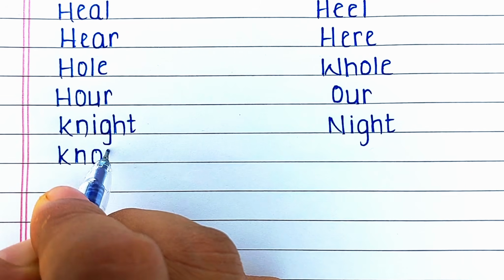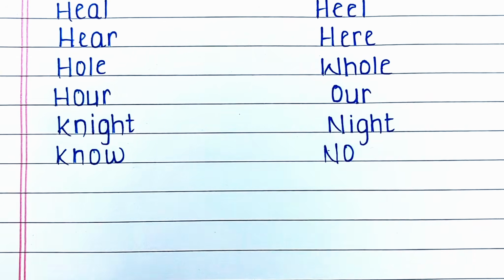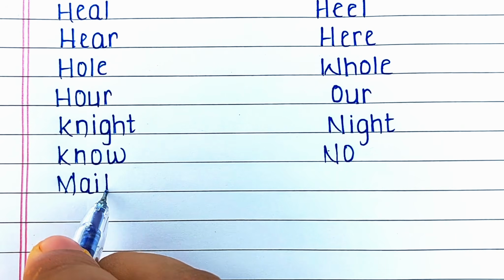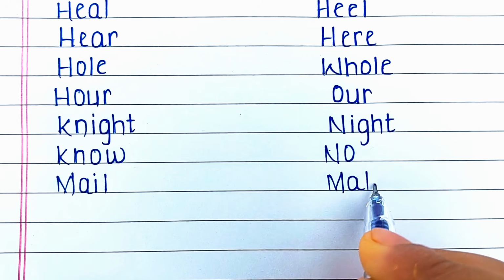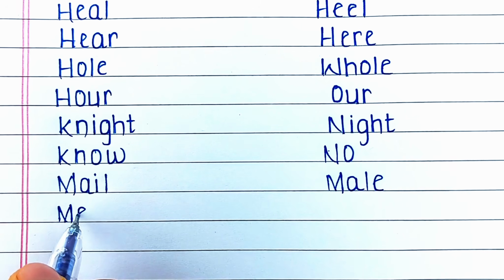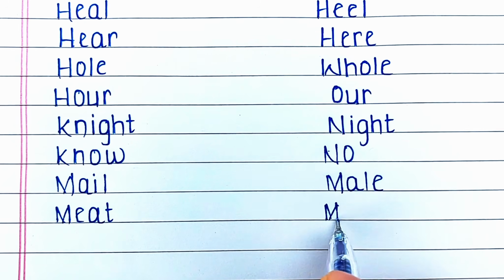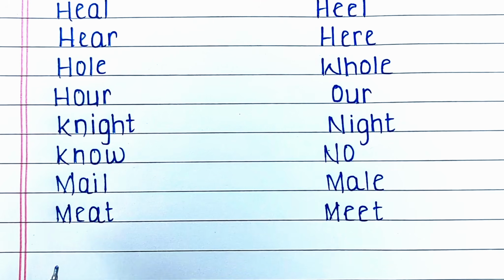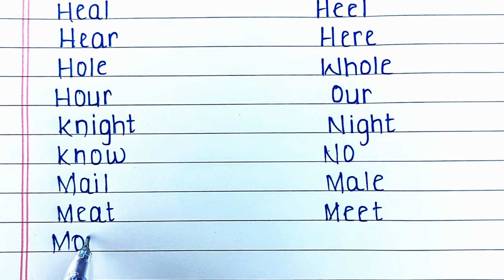Next word is K-N-O-W, know. K-N-O-W, know means to be aware. Its homophone is N-O, no. That means the negative response. Next word is M-A-I-L, mail. Mail means letters. Its homophone is M-A-L-E, male, meaning a boy or man. Next word is M-E-A-T, meat. Meat means the animal's flesh. Its homophone is M-E-E-T, meet. It means to encounter somebody or someone.